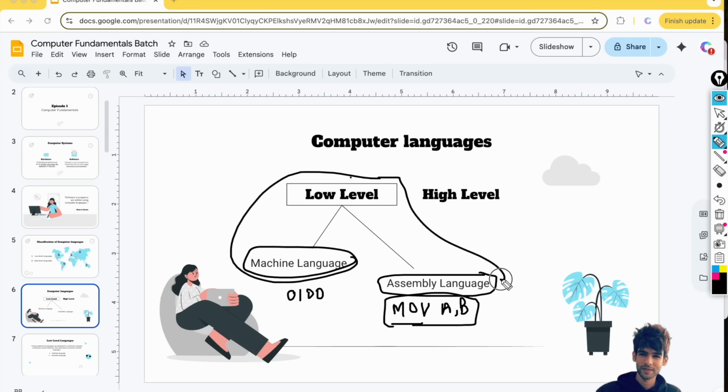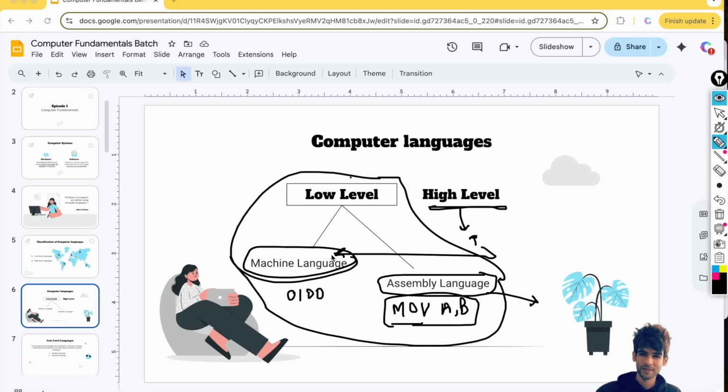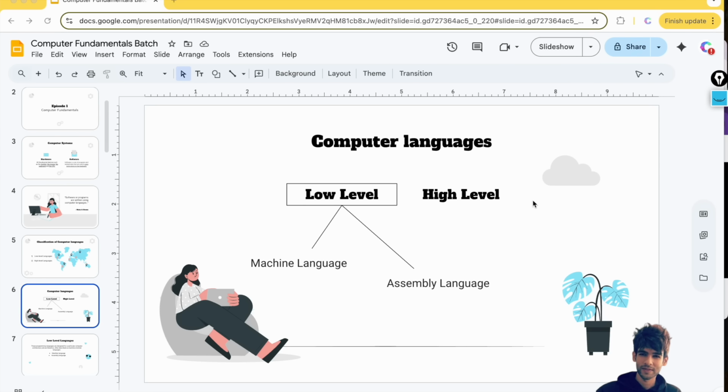This is not humanly possible for us to understand easily. This is the programming language which early expert scientists used to write programs. But right now we are at the stage where we have English type languages, and we can also use AI like ChatGPT to write programs for us. That input we provide to the computer, and the translator will convert it into machine language, which is 0 and 1, and that will give us the output. So I hope you got the idea of computer languages, low level language and high level language.